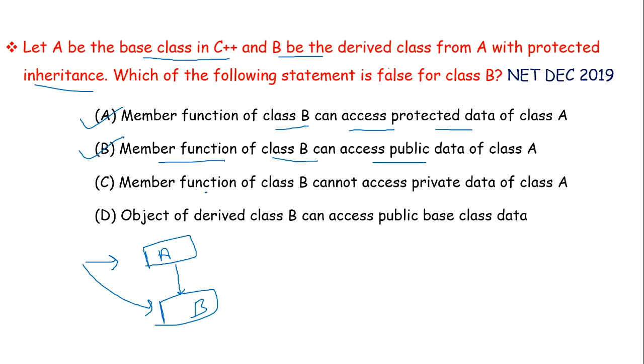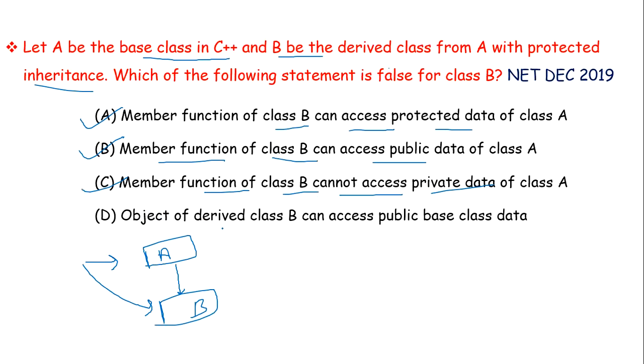Option C is, member function of class B cannot access private data of class A. Now this is also true. Private members or private data of class A is inherited but not accessible.